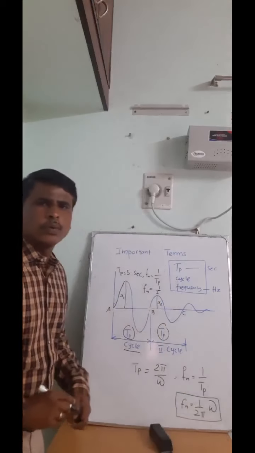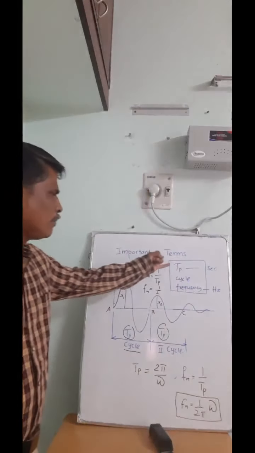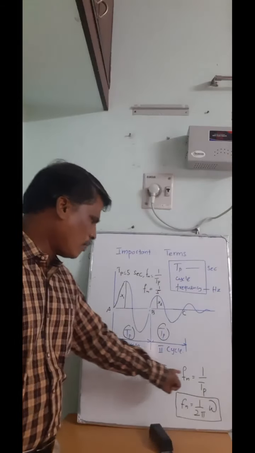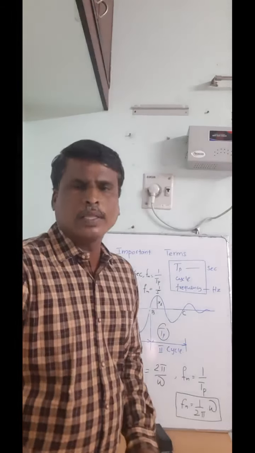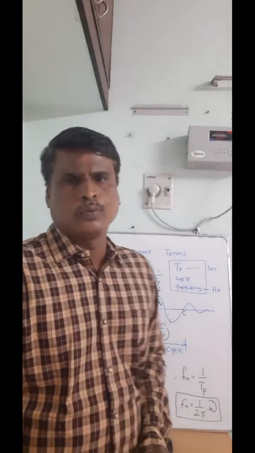So the three important terms: time period, cycle, frequency, the formula for the time period, and the formula for the frequency. While solving problems, all these formulas will be useful.